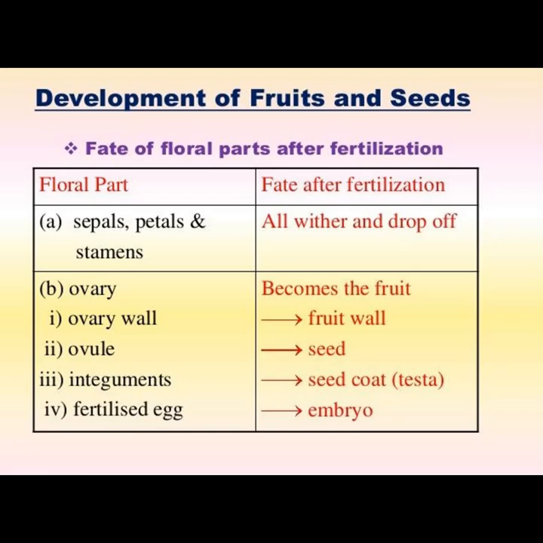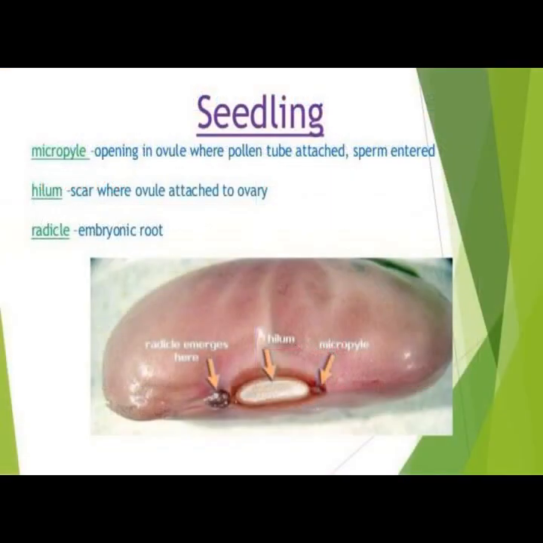The fate of floral parts after fertilization. Sepal, petal and stamen all wither and drop off. Ovary becomes the fruit. Ovary wall becomes the fruit wall. Ovule becomes the seed. Integuments become the seed coat, that is the testa. Fertilized egg develops into the embryo. This picture shows the seedling.